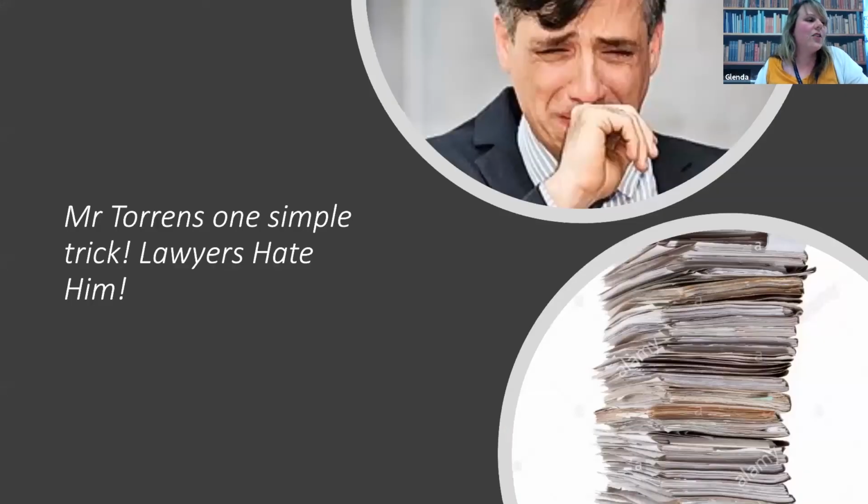So Mr. Torrens' one simple trick, and the lawyers really did hate him. So what was Robert Richard Torrens' trick? Well, it was to simplify how land ownership was recorded, and in New South Wales, this occurred in 1863. Instead of relying on a chain of deeds, which was multiple pieces of paper, you just had a single title registered with the Register General of New South Wales, and the owner received a certificate of title which provided proof of ownership.